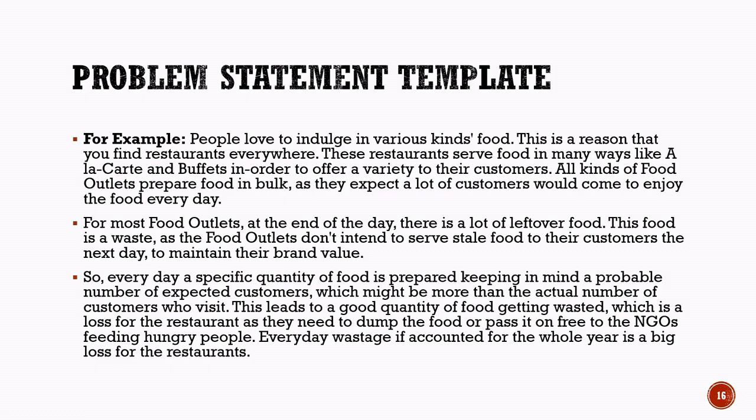As a result, restaurants prepare food based on estimated customer numbers, but the actual number of customers may sometimes be lower than expected. This leads to food wastage. The wasted food becomes a financial loss for restaurants because they may need to throw the food away or donate it to NGOs that help feed hungry people. If this food wastage continues every day throughout the year, it can lead to a very large loss for food outlets. This example clearly shows a real-world problem that can potentially be solved using artificial intelligence, such as predicting customer demand more accurately and reducing food wastage.